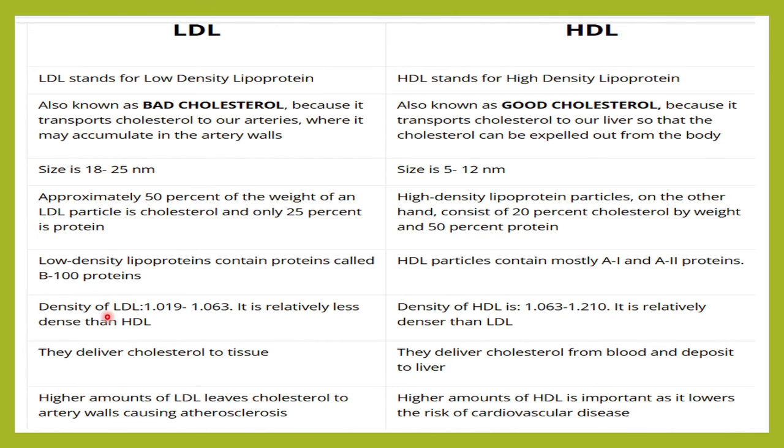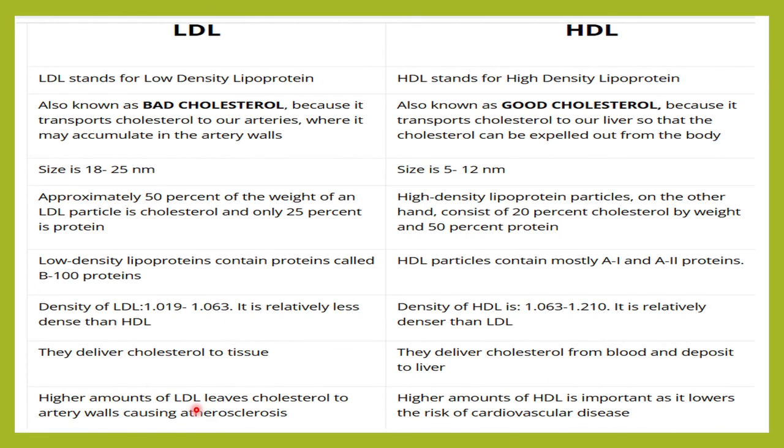The density of LDL would be anything between 1.019 to 1.063, and it is relatively less dense compared to the HDL, whereas HDL, it is highly dense, so that's why it is having a density between 1.063 to 1.210, and it is relatively denser compared to that of the LDL. So the LDL will deliver cholesterol to the tissue. HDL, it will help in collecting the extra cholesterol, whatever remnants are there, to collect it from the blood, and it will bring it to the liver.